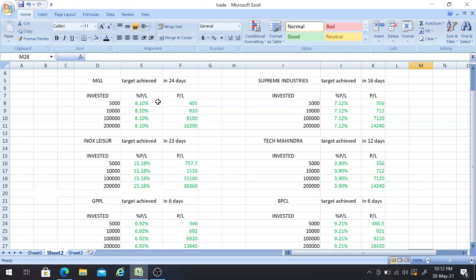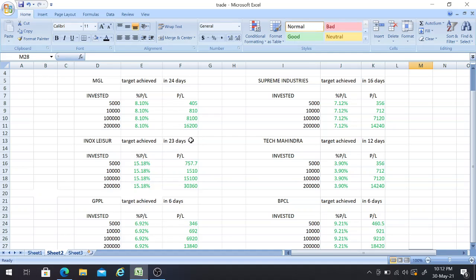Since we are getting an 8.10% return, the person who invested 5,000 rupees will get a return of 405 rupees. The person who invested 10,000 rupees will get a return of 810 rupees. The person who invested 1 lakh rupees will get a return of 8,100 rupees. The person who invested 2 lakh rupees will get a return of 16,200 rupees, friends.